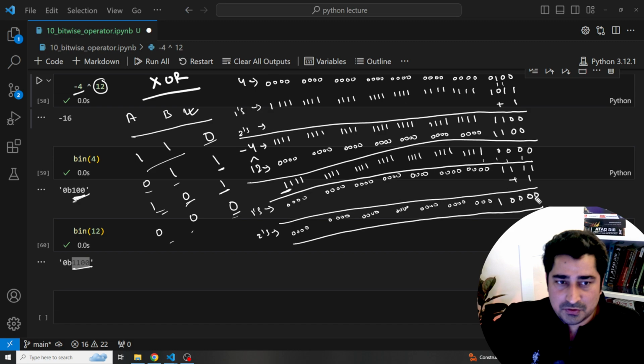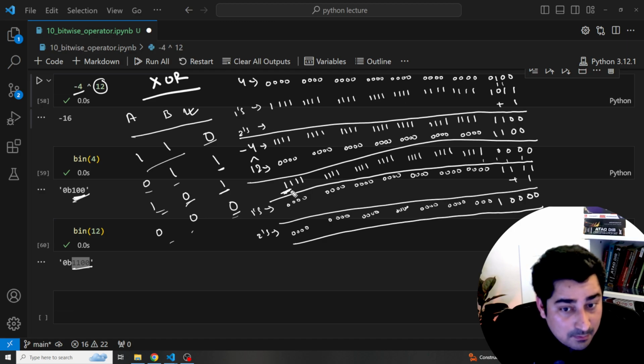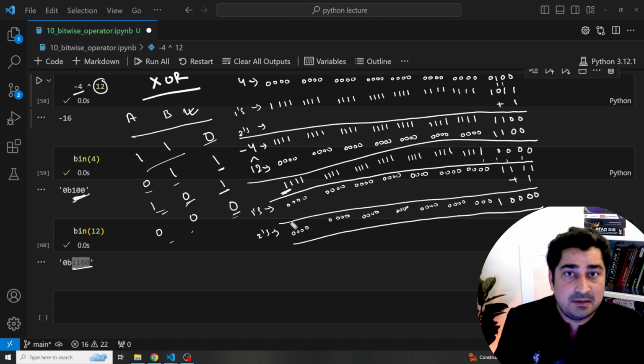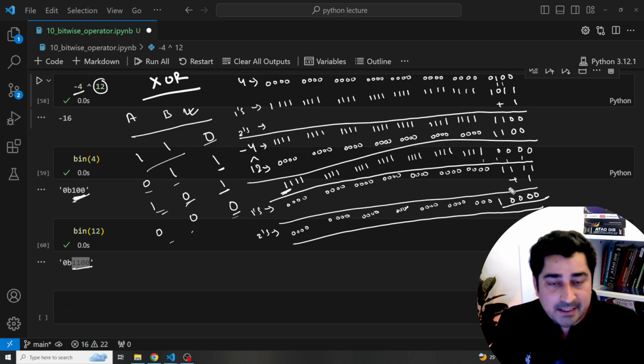Now this is the final number that you will get, which is 1 and then 4 zeros, but with a negative sign. Yes, with a negative sign, because what is my most significant bit? It's 1, and that is the reason. We are trying to find out the 2s complement, and that is the only reason. So this number with a negative sign is going to be your final outcome.